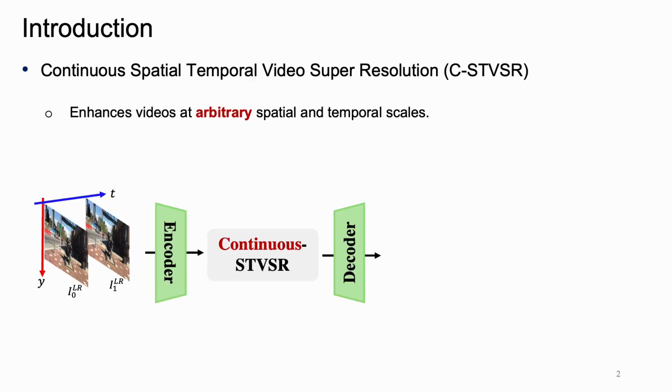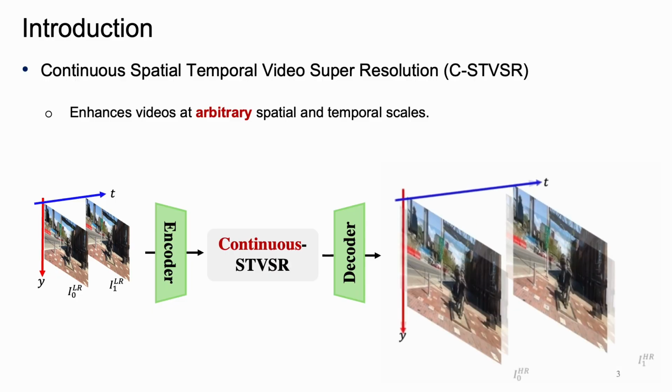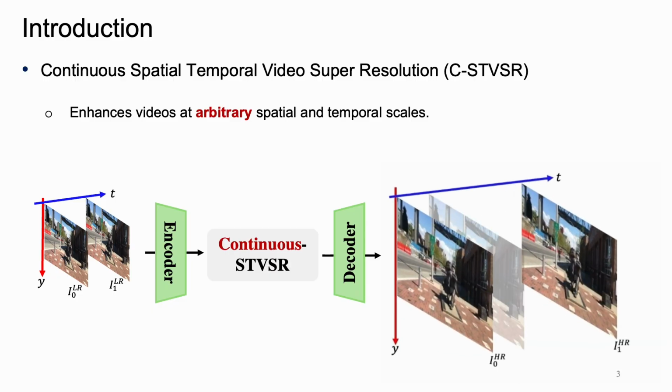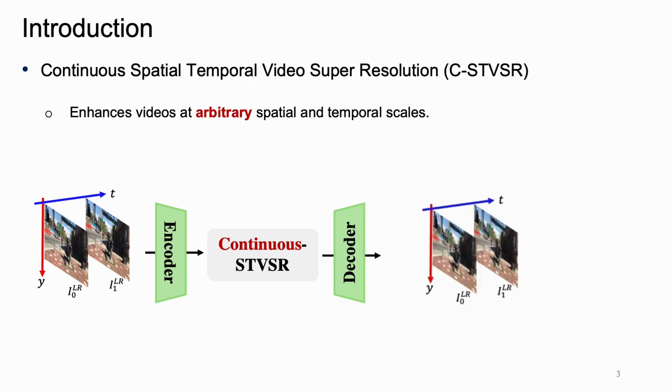Our work focuses on continuous spatial-temporal video super resolution. It represents the videos as continuous functions via implicit neural representation. Therefore, given low-resolution, low-frame rate videos as input, it can generate high-resolution, high-frame rate videos with arbitrary upsampling scales.